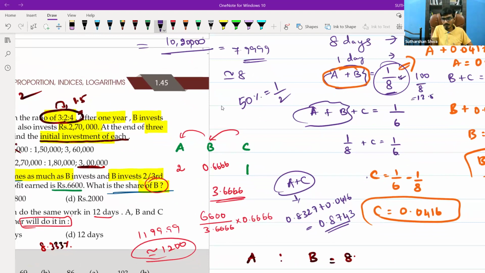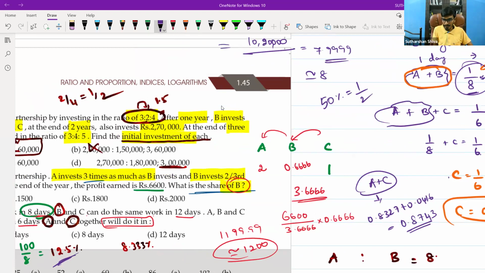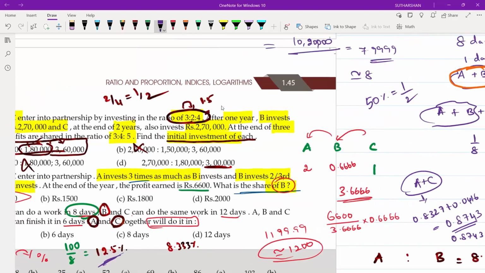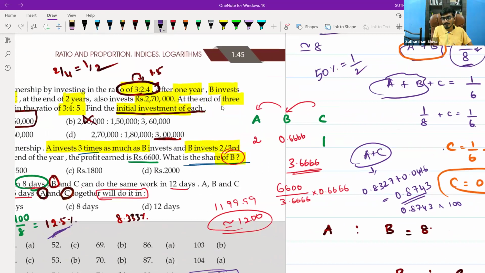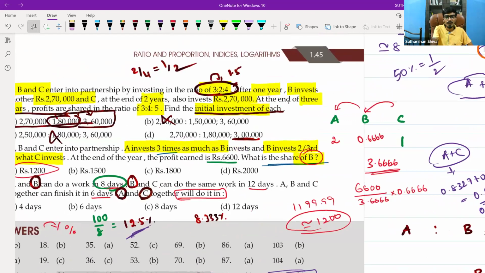In the same way, for this A plus C value, I will multiply by 100, and to convert it into days, multiply by 10. You will get what?